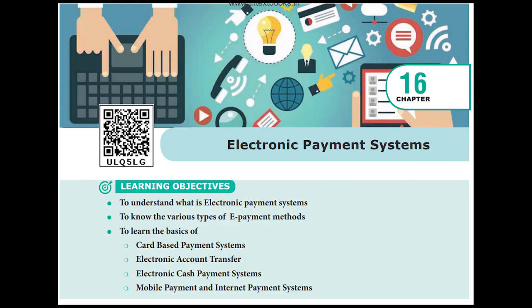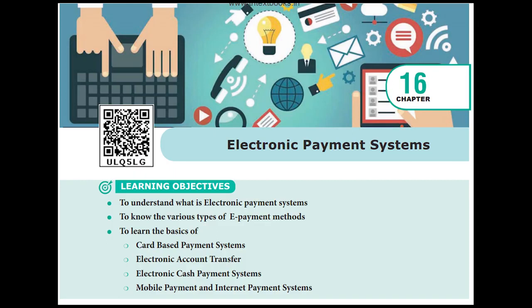If it is near the machine itself, it will automatically debit the amount. So these contactless smart cards are not very safe, because even if it is in your pocket, if someone moves a device to read the card, it will automatically read it. In some cases, there will be an OTP, or it will notify you on your mobile or in some app. So if you are giving yes only, the amount will be transferred. In that case, it's okay.